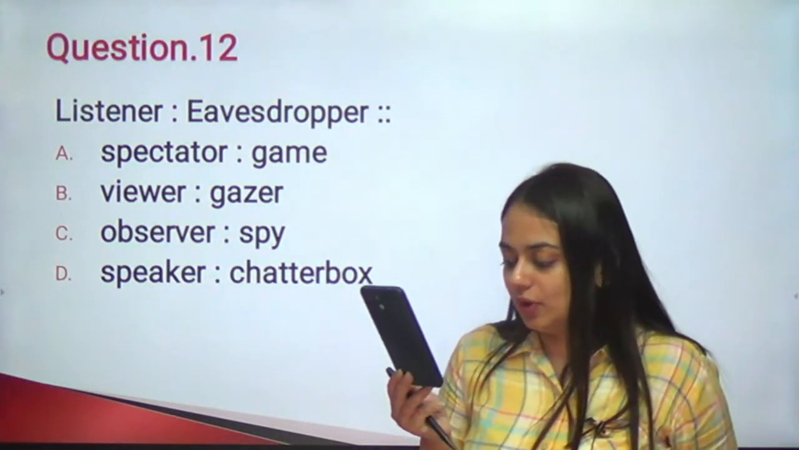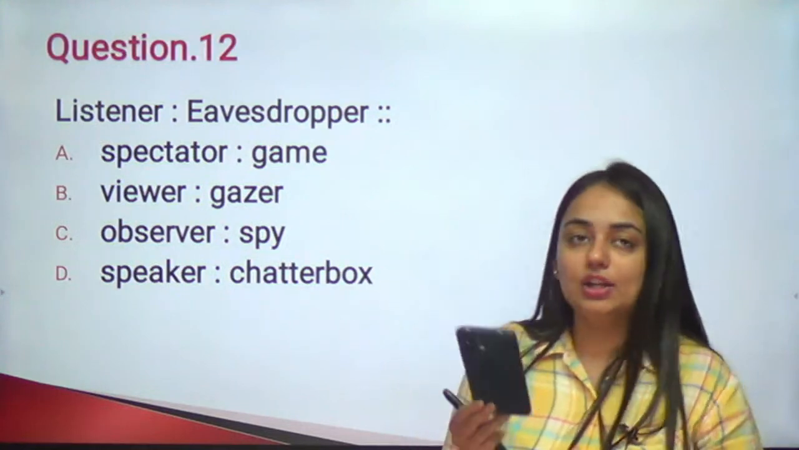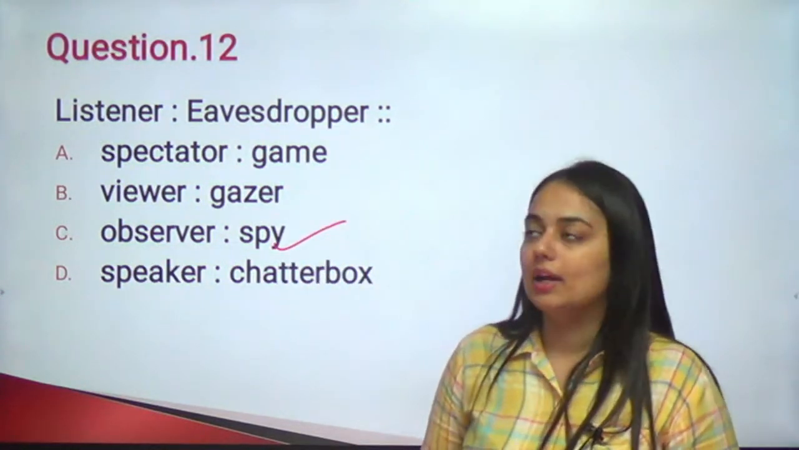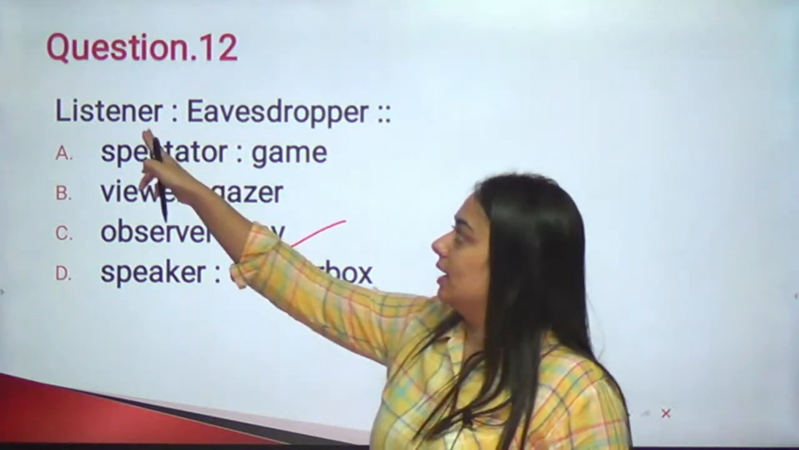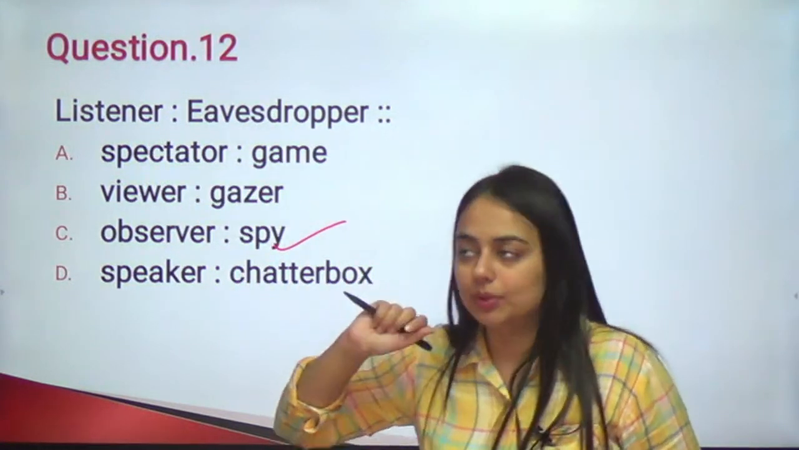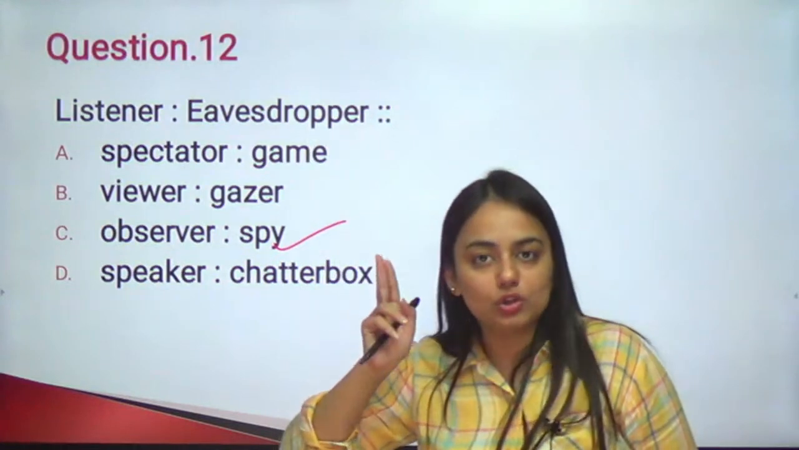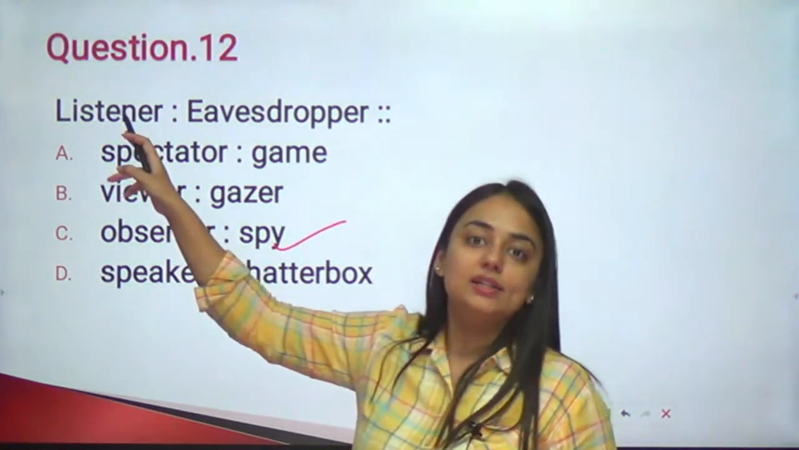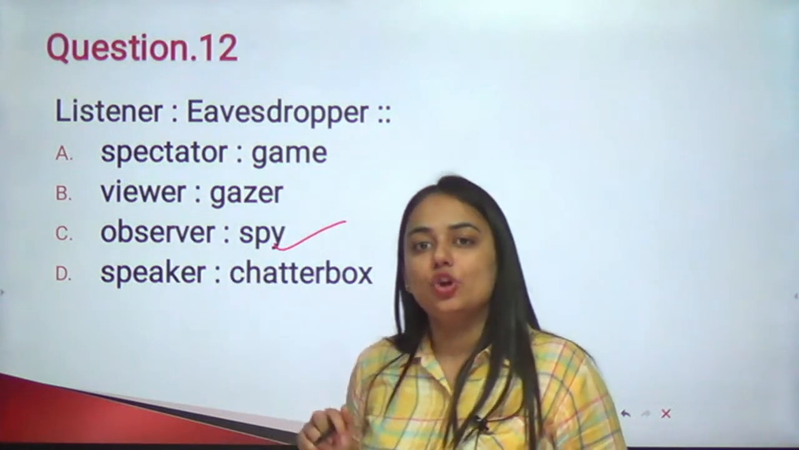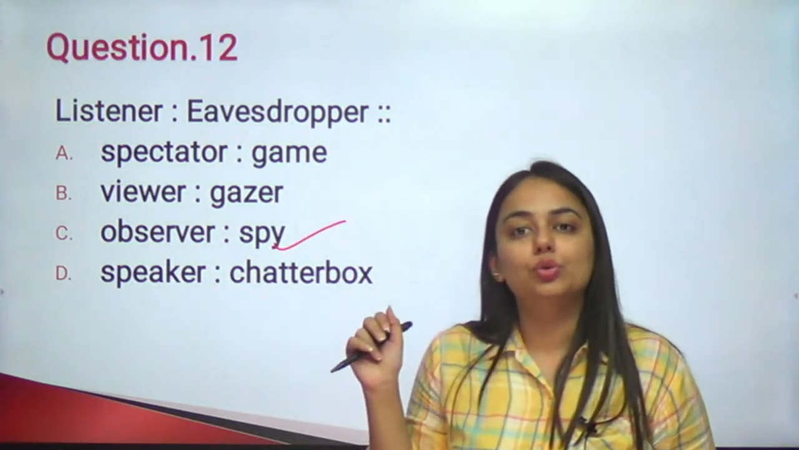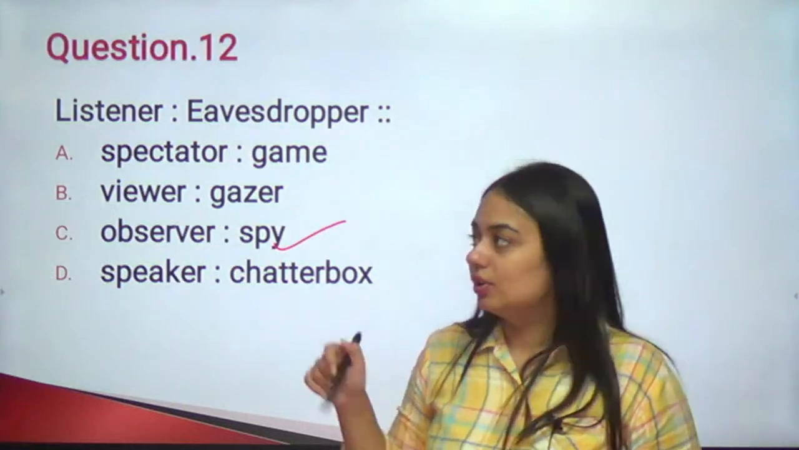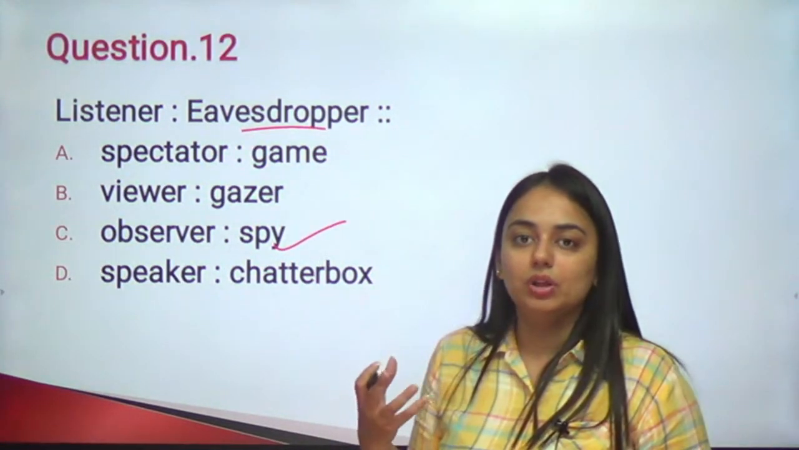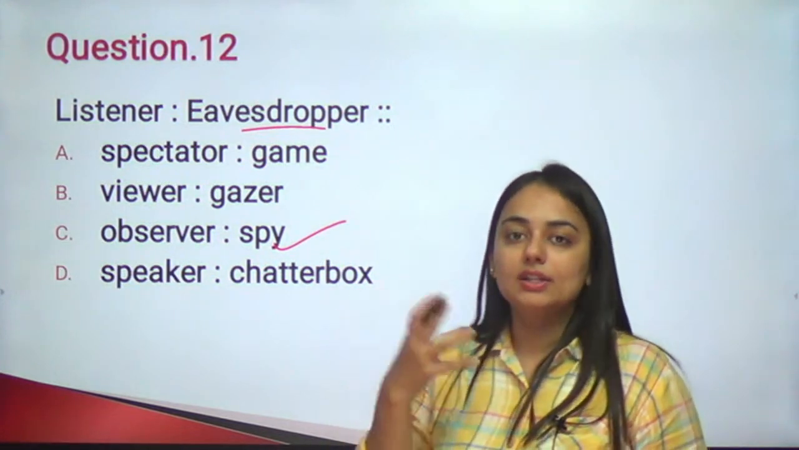Jahanvi, have you answered this one? Amazing. Shivangi, Jahanvi, absolutely right. The answer should be observer is to spy. So one thing is clear. The listener also listens to something. The eavesdropper also listens to something. The difference is that the listener doesn't hide his identity, and the eavesdropper doesn't want the other person to know that he is listening. So this is something done in disguise,